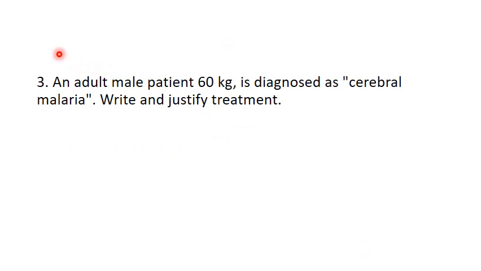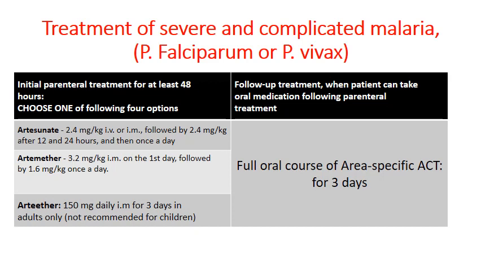This is the third prescription. An adult male patient weighing 60 kg and the diagnosis is cerebral malaria. Write and justify your treatment. In the previous video part 1, we have seen the treatment plan for severe and complicated malaria. Here the patient is suffering from cerebral malaria, which is severe and complicated malaria. We have seen the treatment plan.